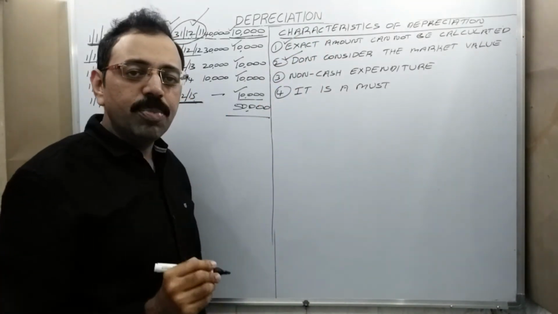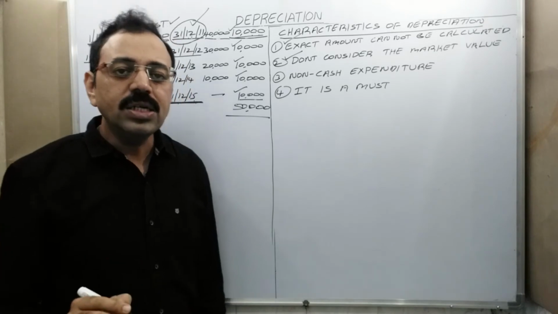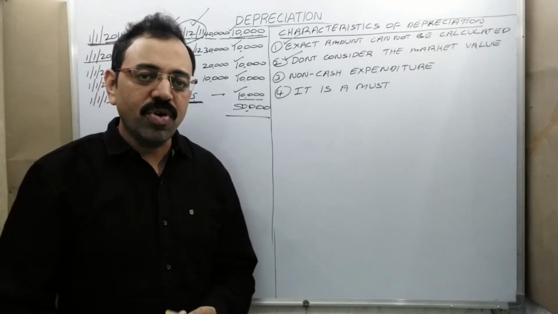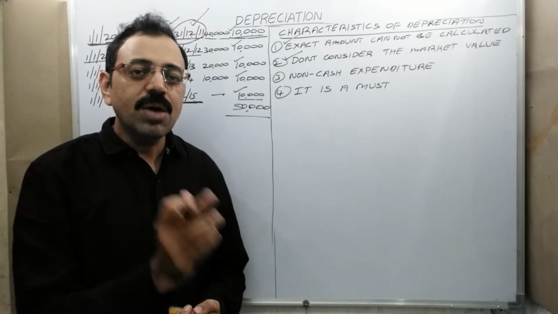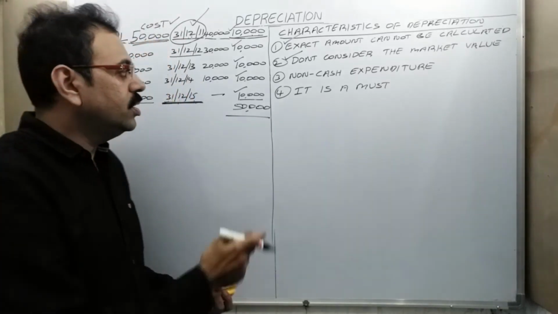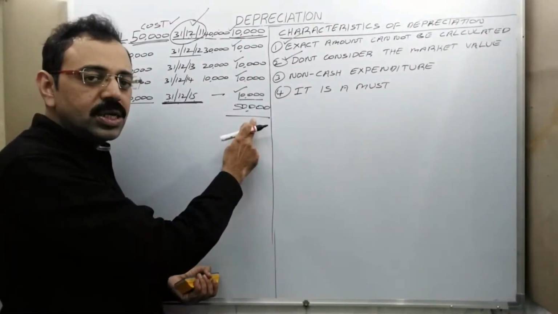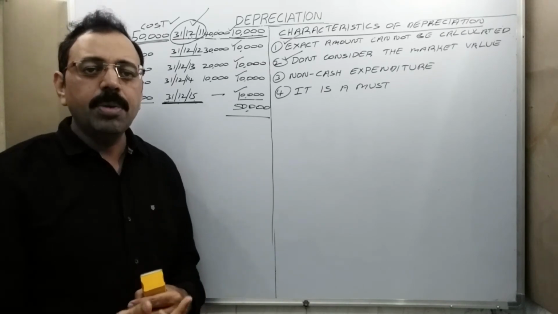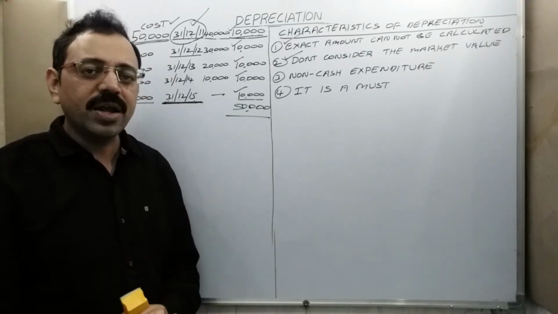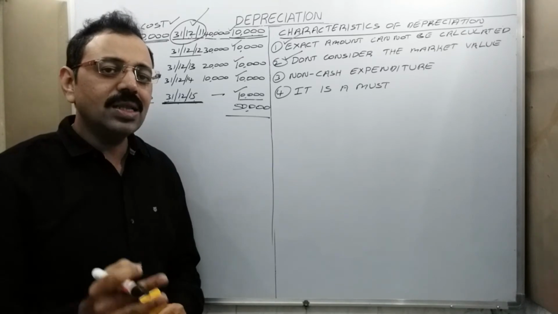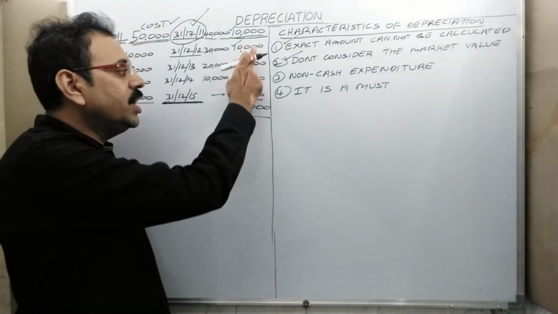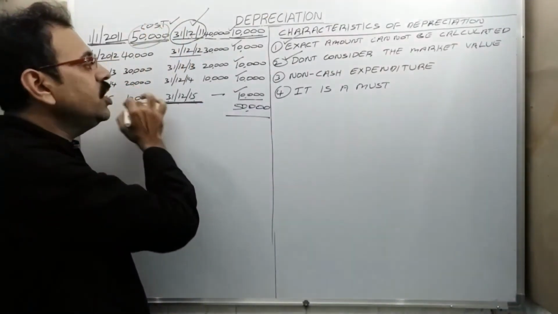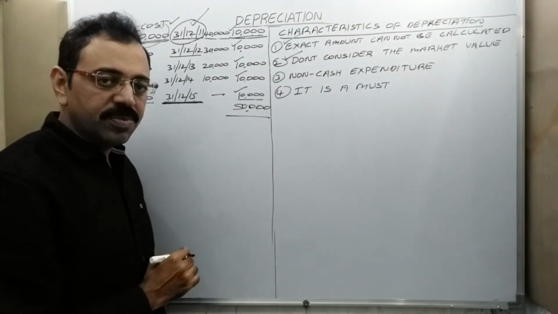Then the second point is, while calculating the depreciation amount, we should consider the cost price, because we are following the historical basis of accounts. Don't consider the market values. Throughout this life of 5 years, the market value of this machine may fluctuate. There may be some increase or decrease in the market values. We should not consider that market value while calculating these depreciation amounts. Based on the cost price only, we should calculate the depreciations.